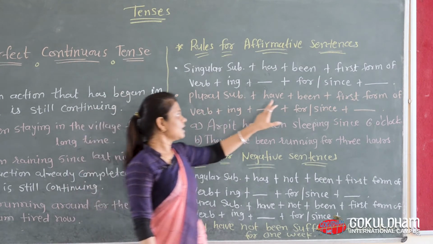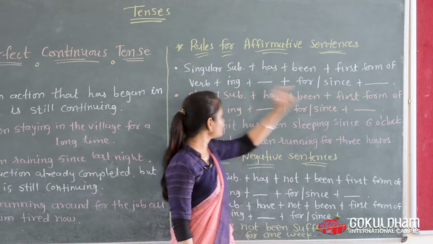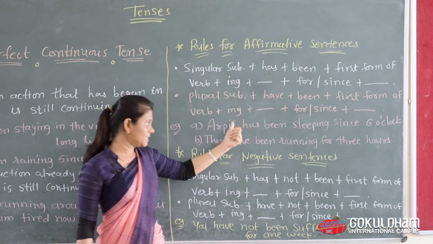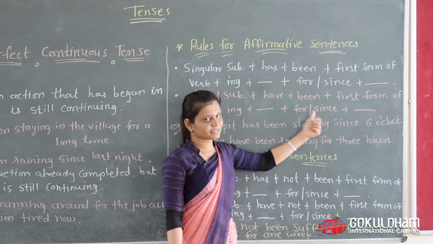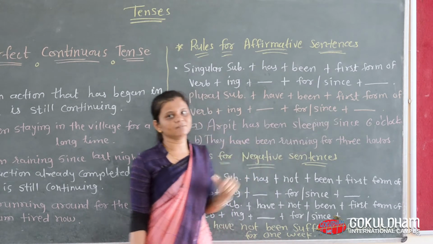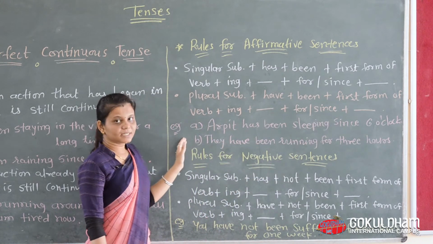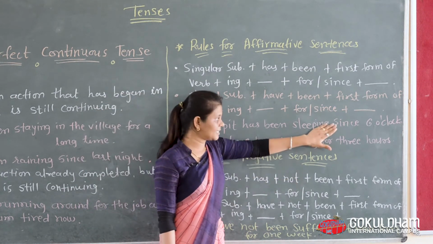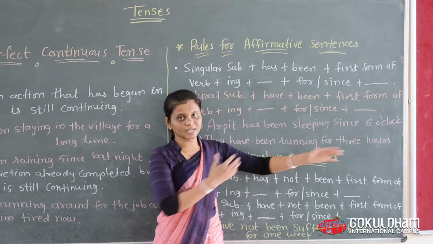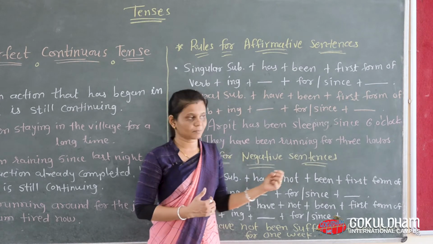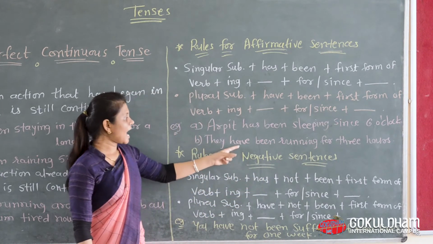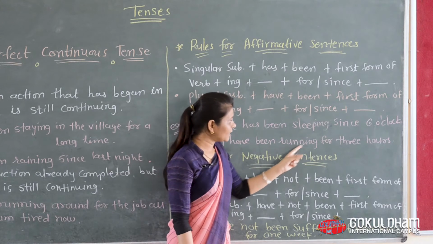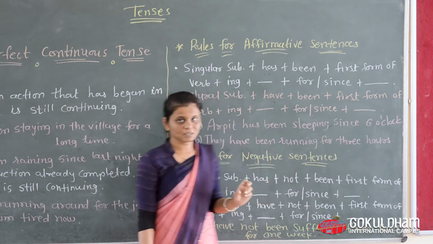Plural subject, have, been, first form of verb plus ing, then object, for or since plus the remaining words. Now look at the examples. Arpit has been sleeping since 6 o'clock. So this shows us a time period. Then, they have been running for 3 hours.